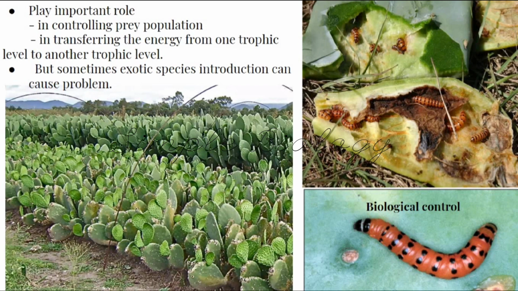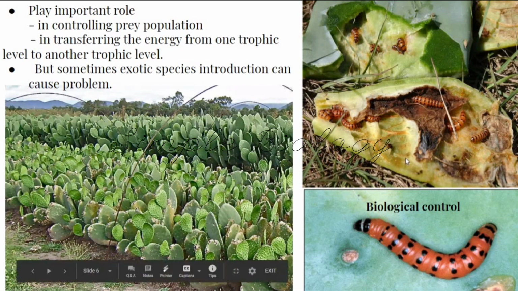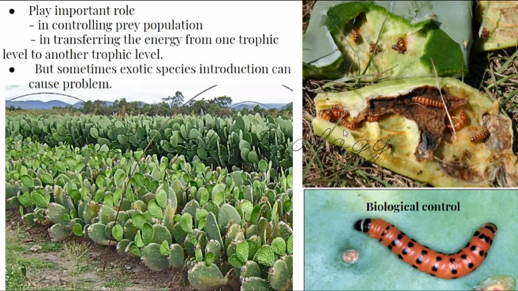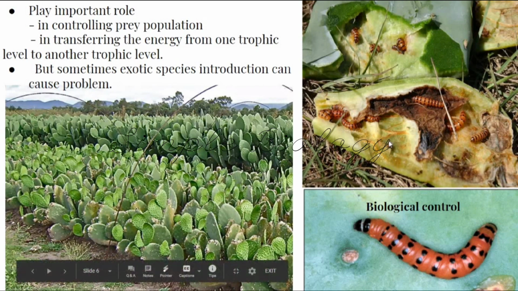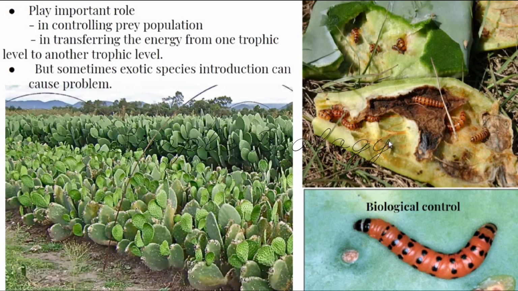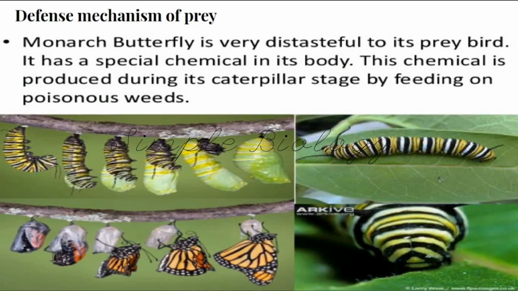Here is an example of the cactus plant which was introduced in Australia in the 1920s. Since there was availability of food, the plant started growing massively within a short period of time and covered most of the area in Australia. Later, because of this problem, they introduced a worm to kill these plants. These biological control worms go inside the plant and feed on it, and ultimately it leads to the death of the plant.